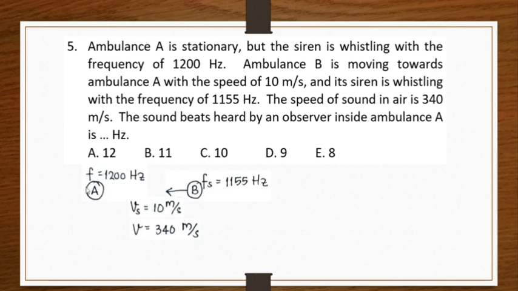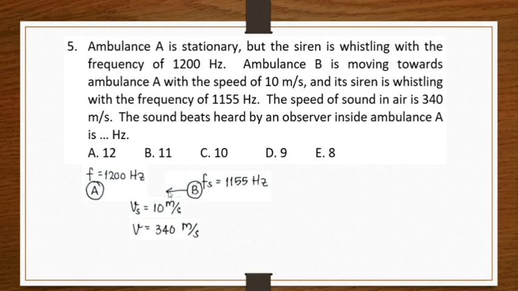We know that an observer inside ambulance A will hear two frequencies. The first one is the siren of A, which is of frequency 1200 Hertz. And the other one is the frequency perceived by the observer due to this sound source.